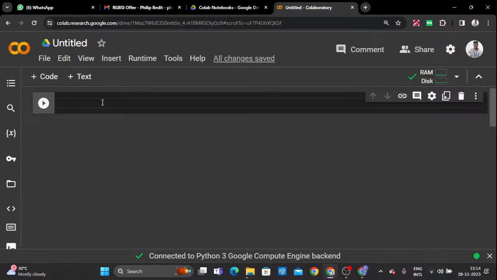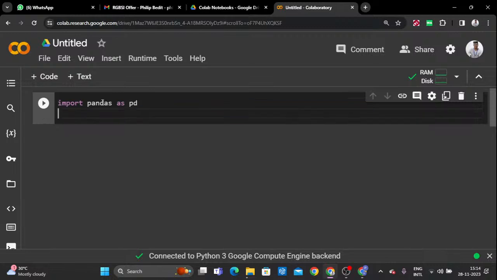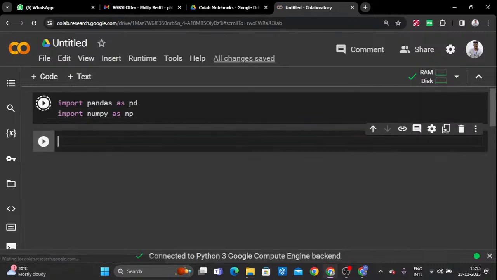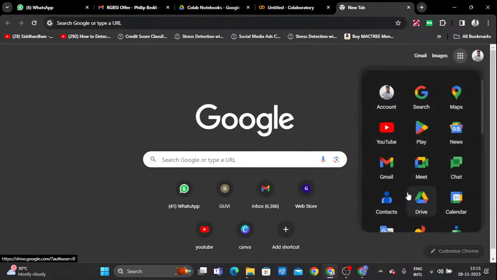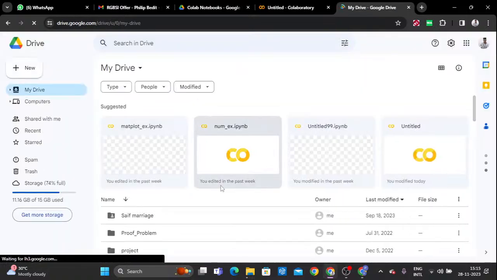For this, first we need to import the necessary libraries. Majorly we need the pandas library for manipulating your data, and we need to import the numpy library for working with math. Once you have done this, I have that written already. I will also show several examples for this. Just a minute, I have the code as well.